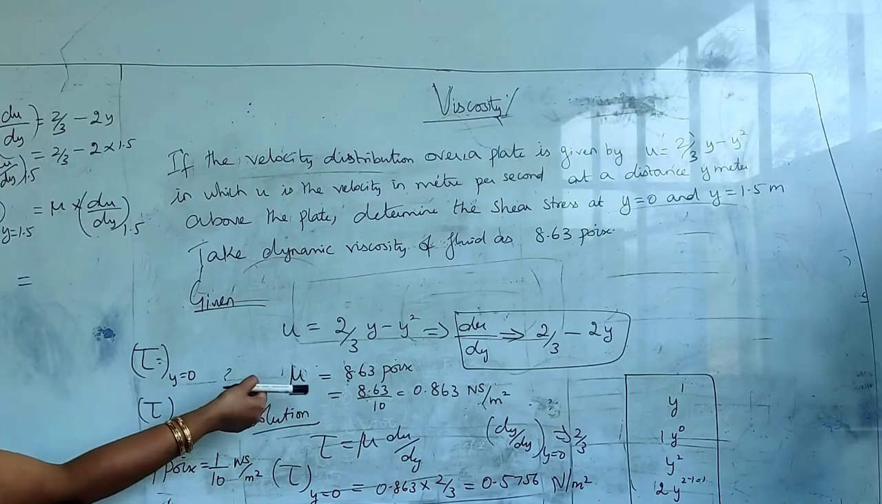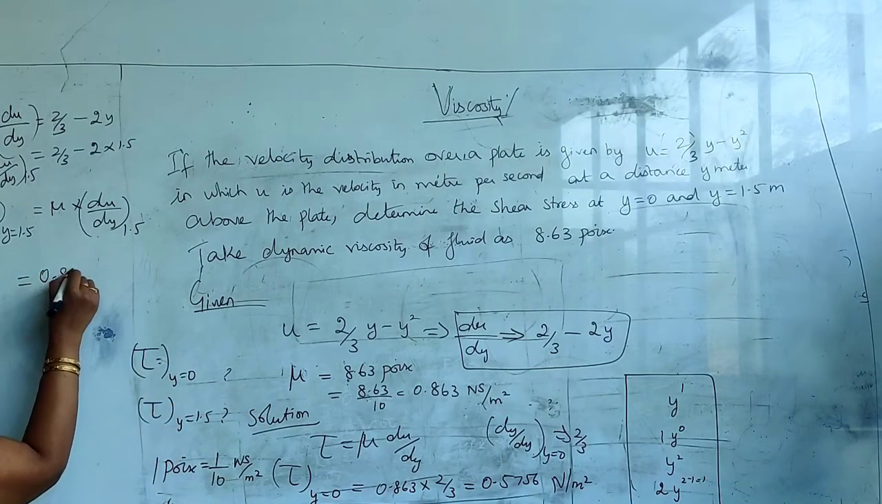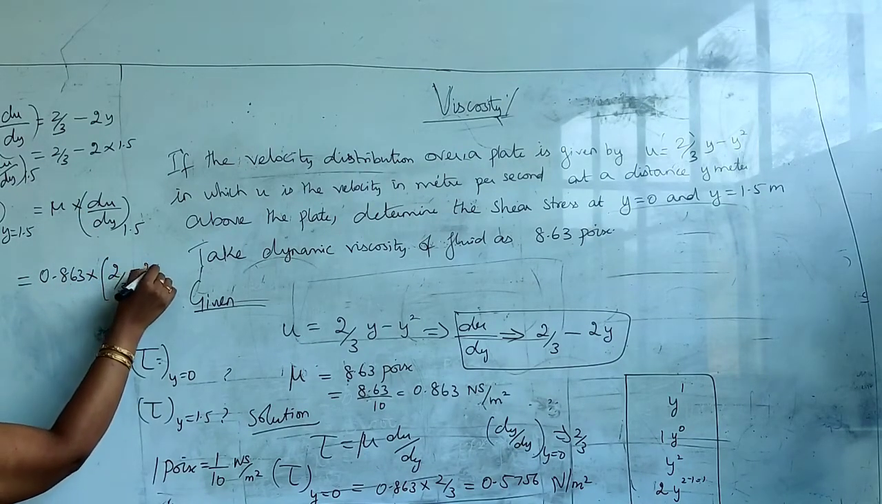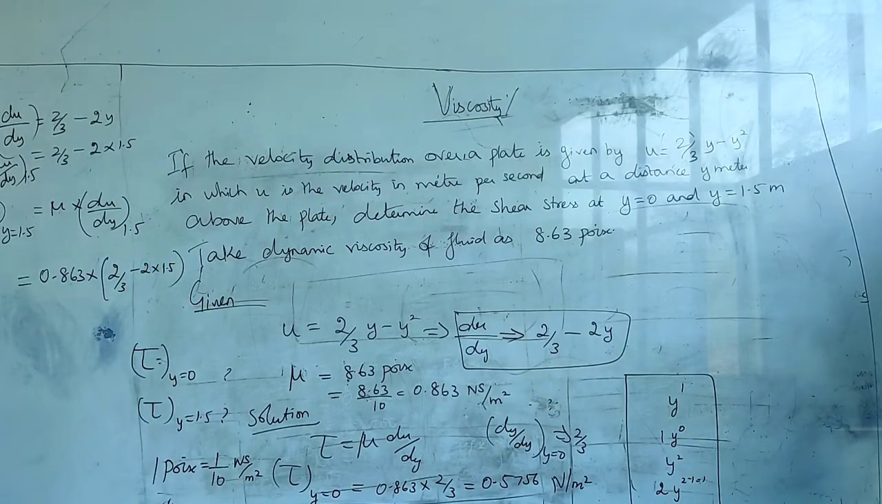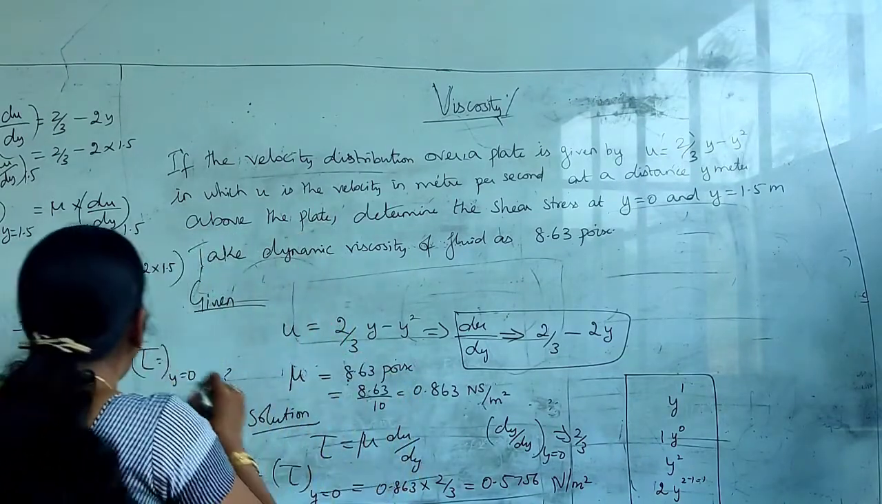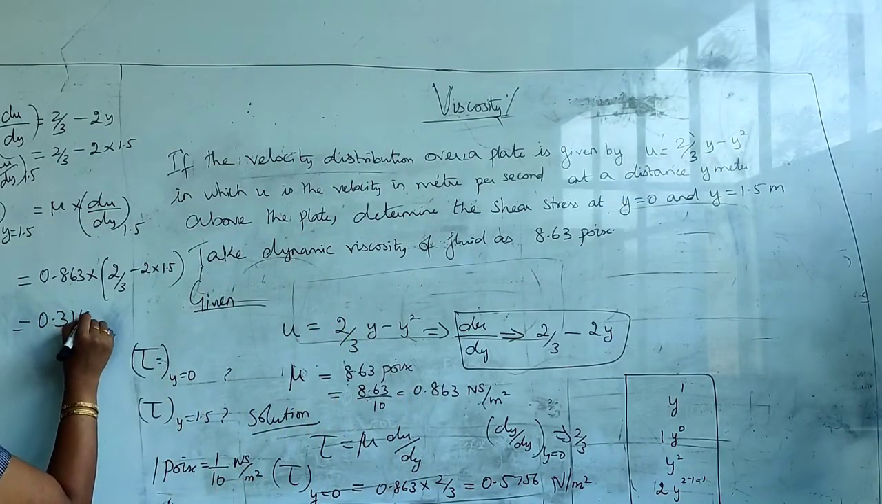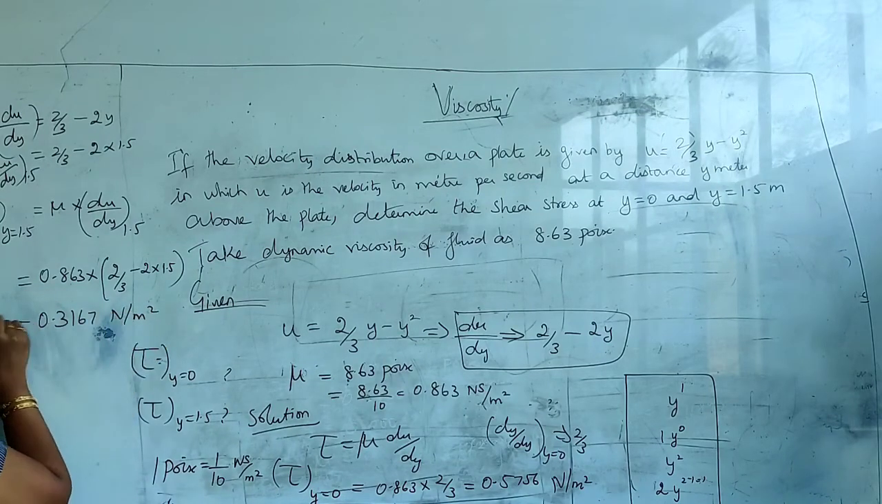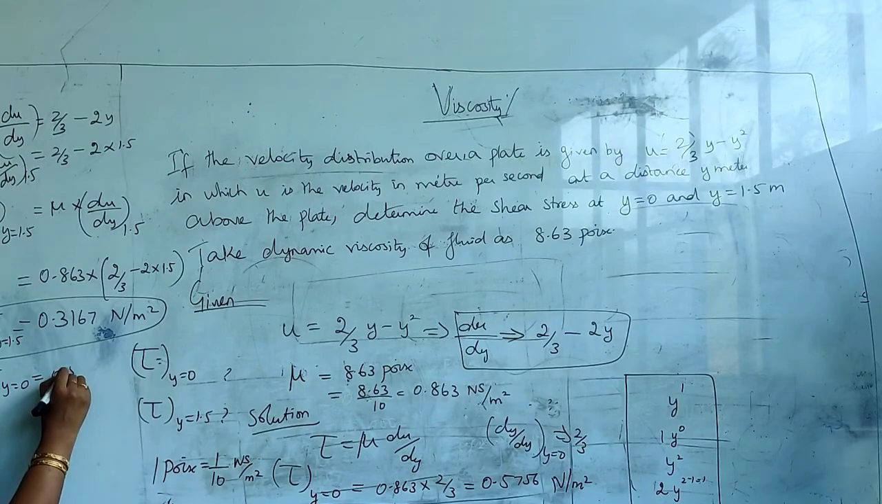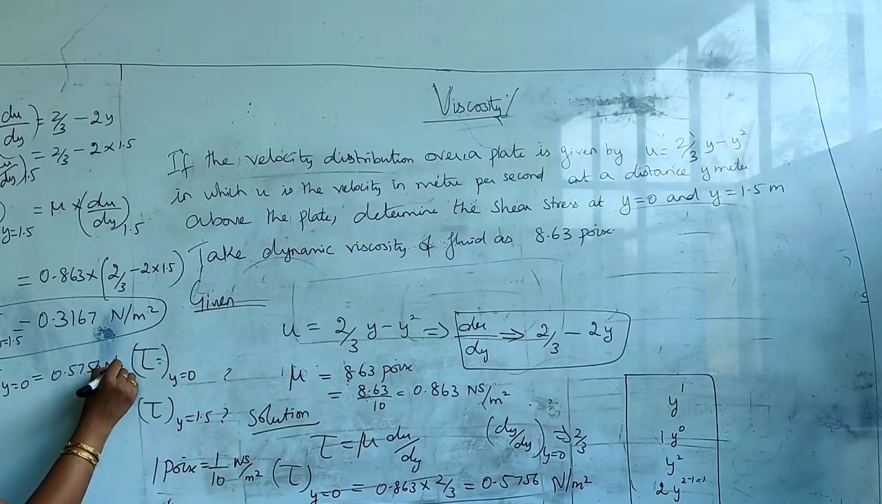So mu already we have converted in terms of Newton second per meter square, it is 0.863 and du by dy is 2 by 3rd of minus 2 into 1.5. Right. So what is the answer here when you derive these equations? It is 0.3167 Newton per meter square. So this is the value of shear stress at y is equal to 1.5. And this is the value of shear stress at y is equal to 0, 0.5756 Newton per meter square.